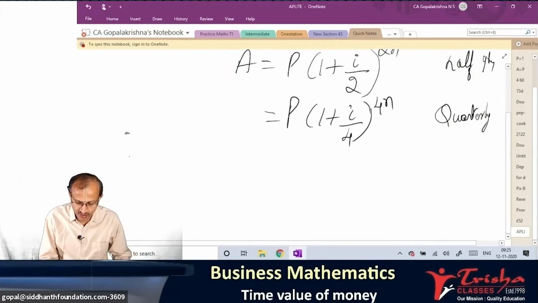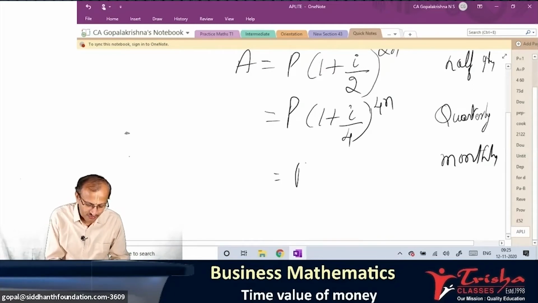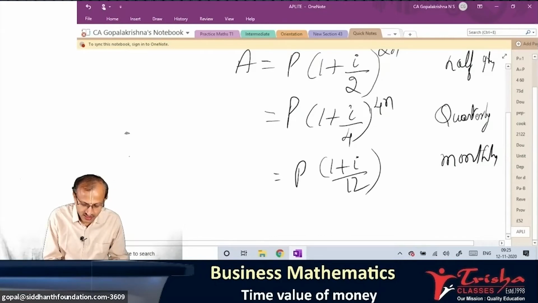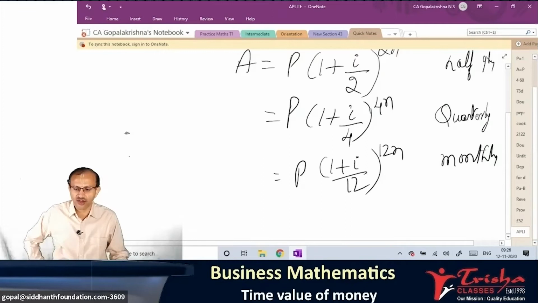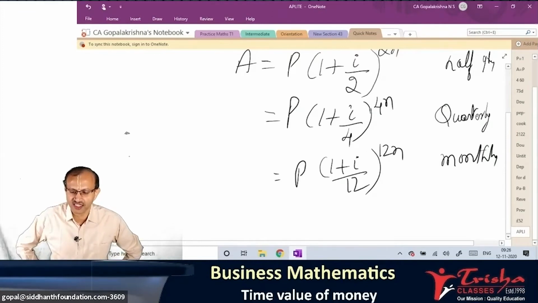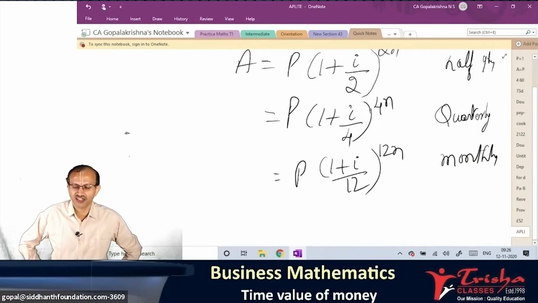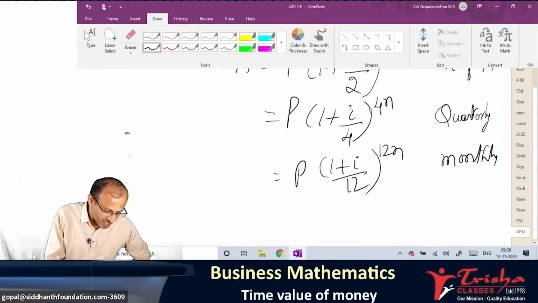Please do answer monthly compounding. Can you tell me the formula fast? Whatever I have written, right or wrong, fast answer. You have to tell me yes, no, that's all. Single letter, whatever I have written for monthly compounding, yes, no, fast. Boys and girls, where are you? So many students are there, all are typing yes. Okay, that's what you should be able to make out.